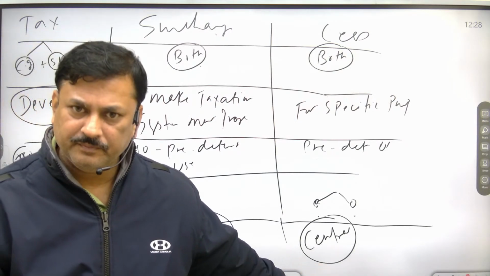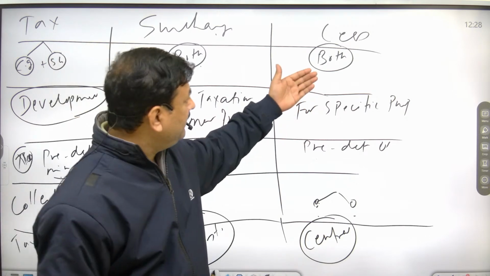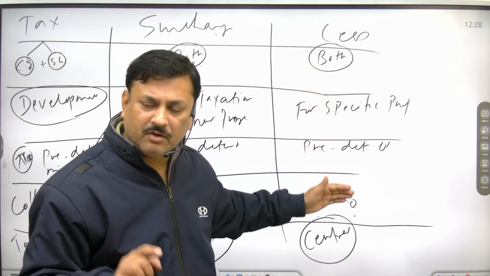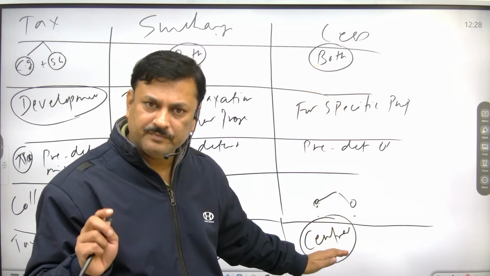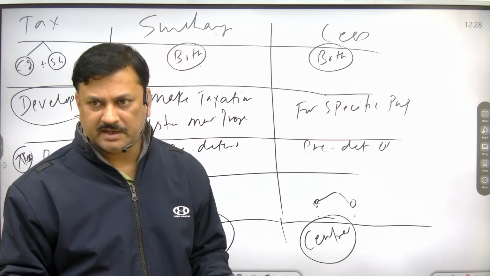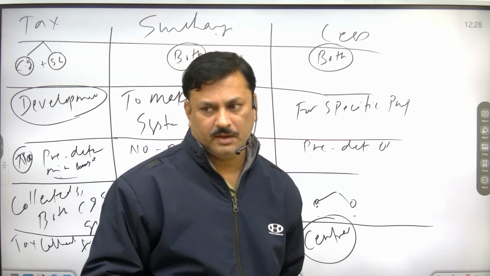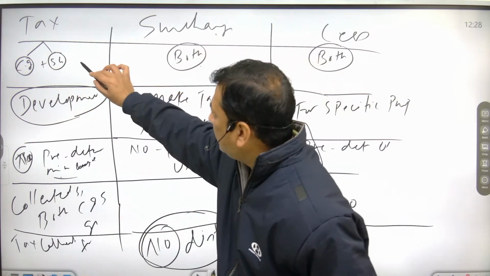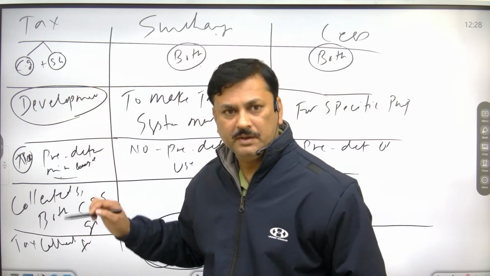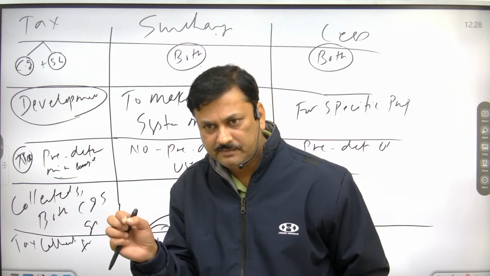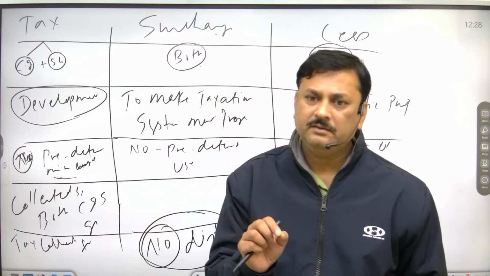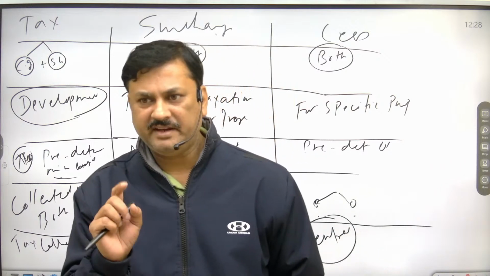The money collected from cess will not be distributed among the states. The money collected from tax will be distributed between central and states on the recommendation of Finance Commission.